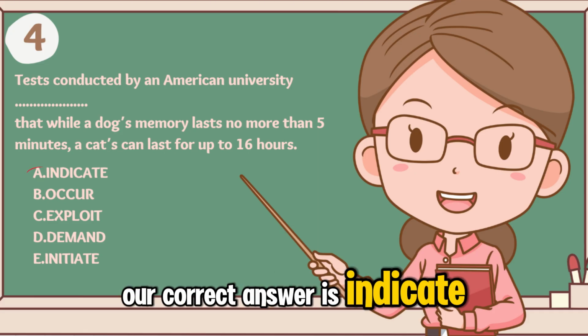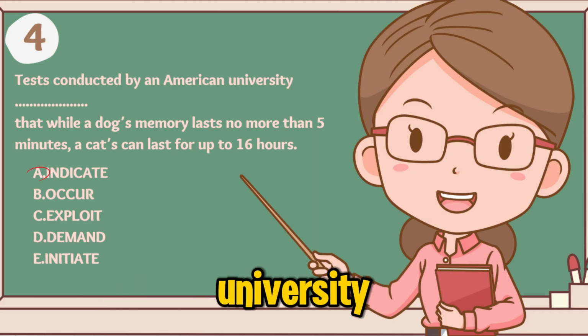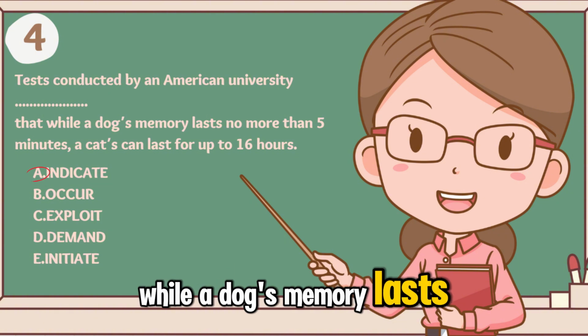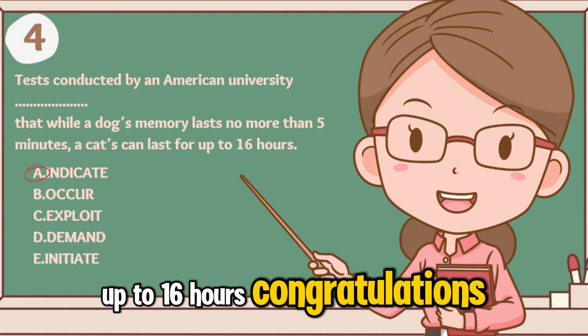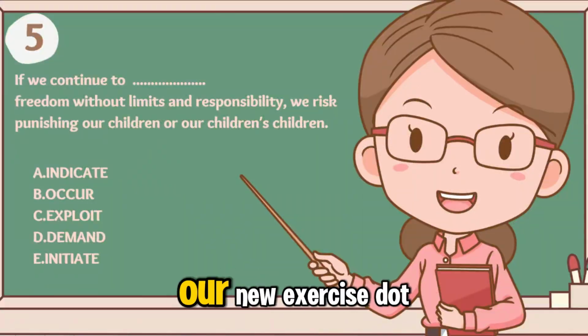Our correct answer is indicate. Tests conducted by an American university indicate that while a dog's memory lasts no more than 5 minutes, a cat's can last for up to 16 hours. Congratulations. Now let's move on to our new exercise.